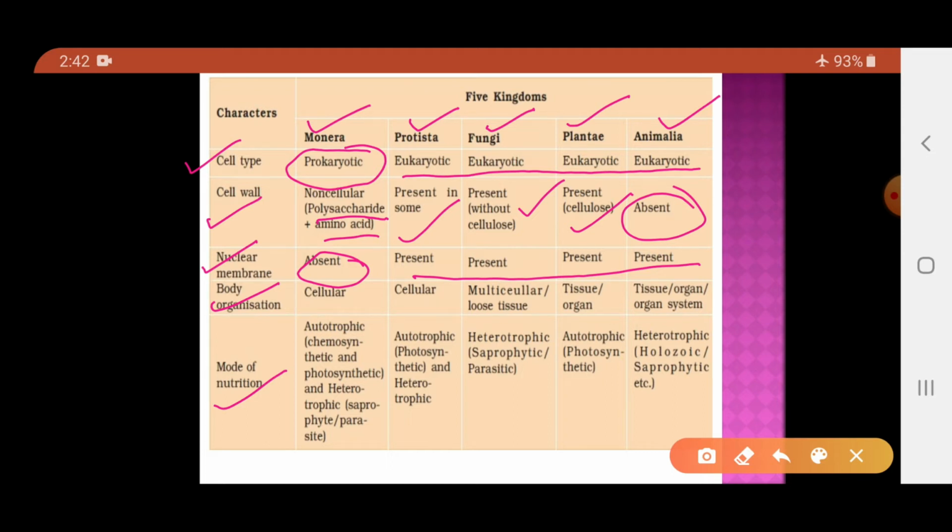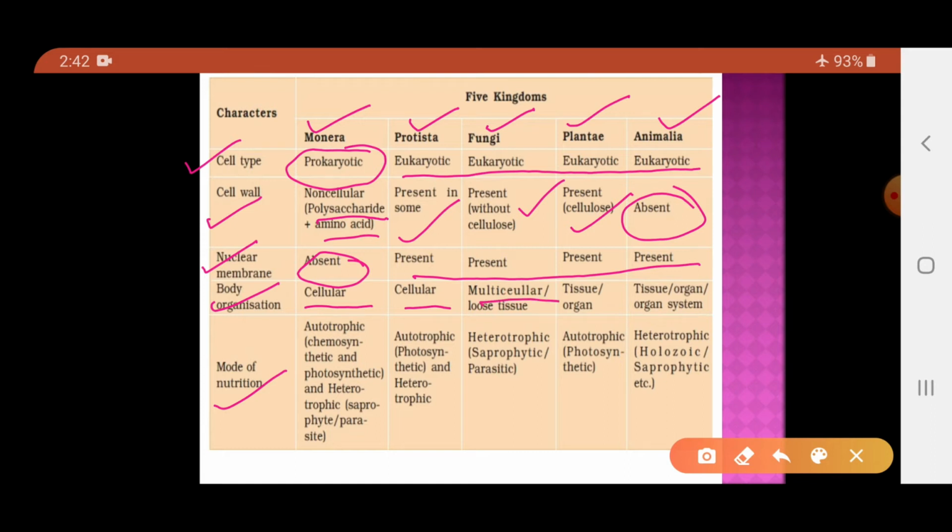Now, what type of body organization do these organisms possess? Basically, Monerans are unicellular organisms and therefore their organization is cellular. Protista again are unicellular, so they have the cellular level of organization. When we talk about fungi, they are multicellular. There are exceptions like yeast, which is a unicellular fungus, but most of the fungi are multicellular.